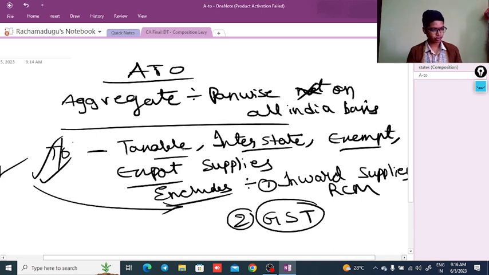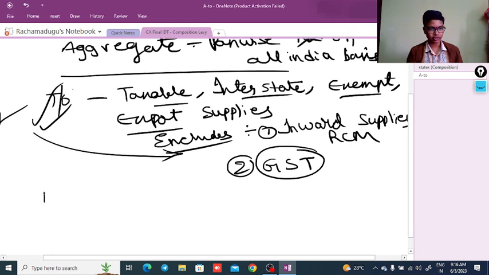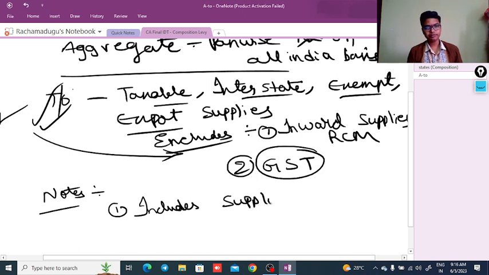This is an important point, and there are some important notes regarding the aggregate turnover. Aggregate turnover includes supplies made on behalf of the principal.